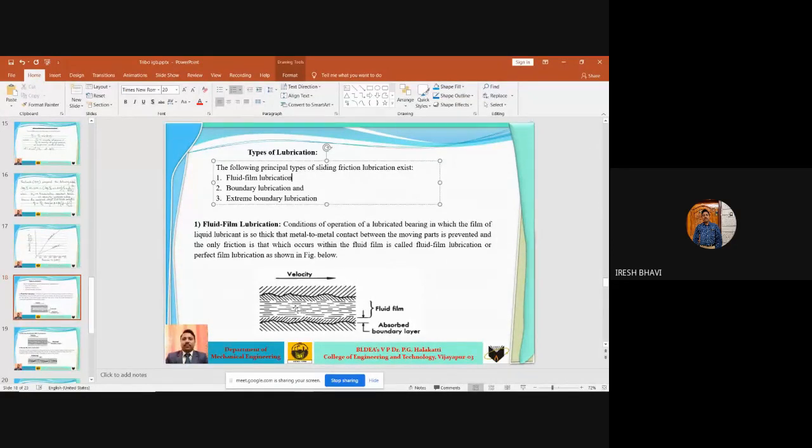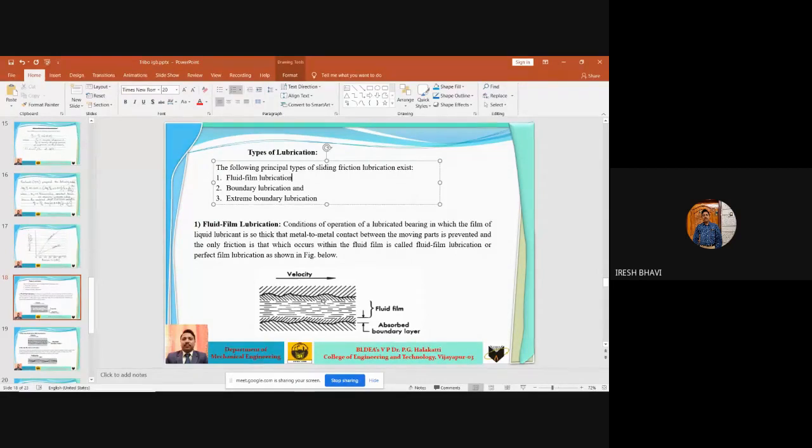In the last class we discussed that if the viscosity is high, then the load carrying capacity of the bearing will also be very high. A well-designed shaft bearing operating under relatively moderate loads and sufficiently high speeds, with an ample supply of oil of proper viscosity, will operate with fluid film lubrication.